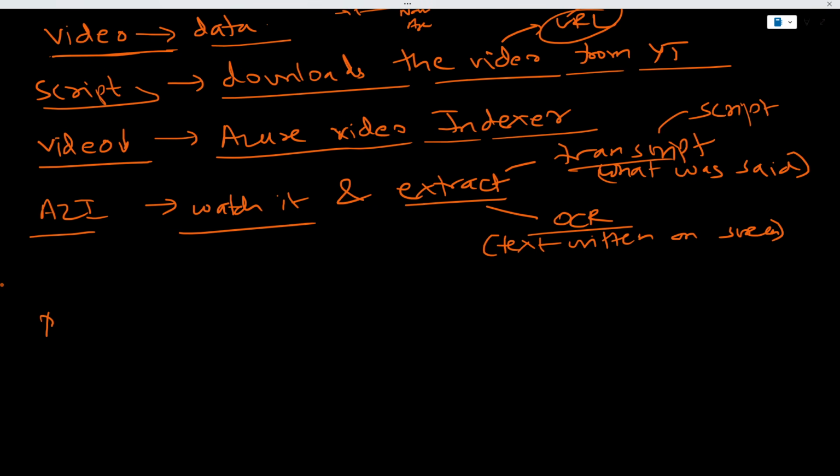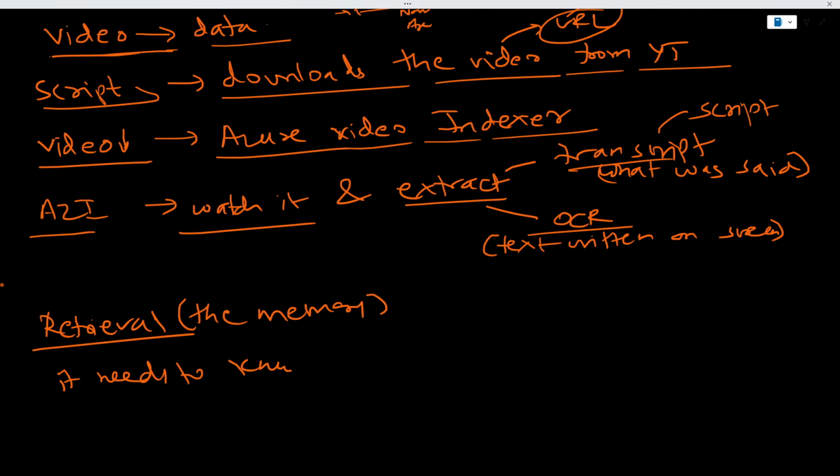Okay, once this is done, we look at the retrieval part. Retrieval is nothing but, you can think of this as the memory part. Before AI can judge the video, it needs to know the laws, right? And where are the laws? The laws are in those two documents that we just saw.